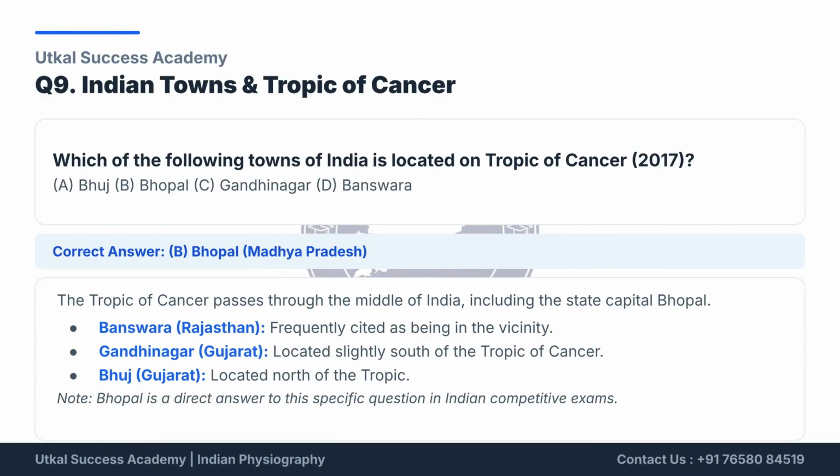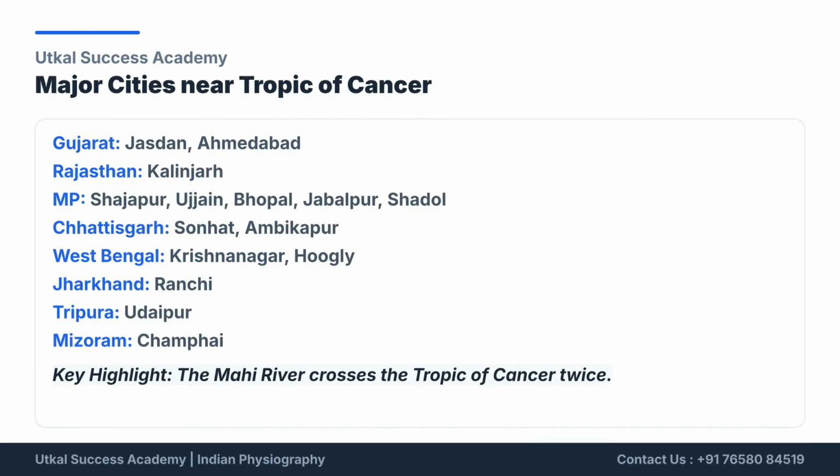Bhopal, the capital city of Madhya Pradesh, is one of the important Indian cities located near the Tropic of Cancer. The Tropic of Cancer passes through the central part of India and crosses several states, making it a significant geographical reference line. Questions related to the Tropic of Cancer and the cities it passes through are frequently asked in competitive examinations. Now, let's look at the major cities near the Tropic of Cancer.